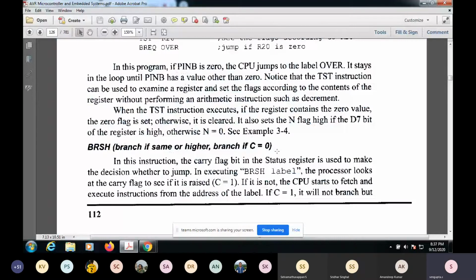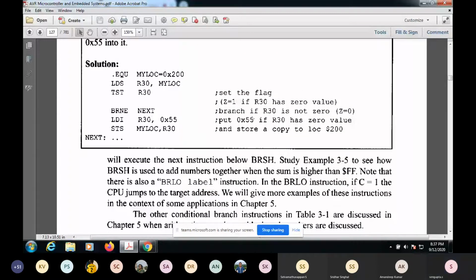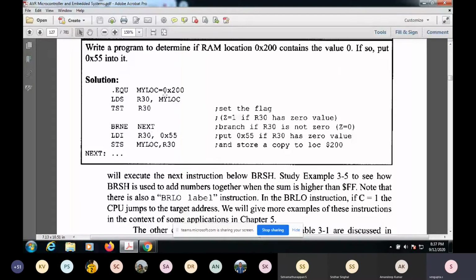If it is 0, again based on some carry, whether the carry is there or not. So this is again my location. So based on the location, this is kept here. Load: from this address, you put it to R30, and then when you do TST, you try to understand the conditions of all the flags by testing the operation, what happened based on R30. And then you just check the 0 flag here.